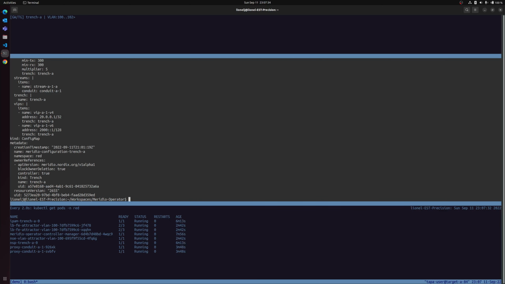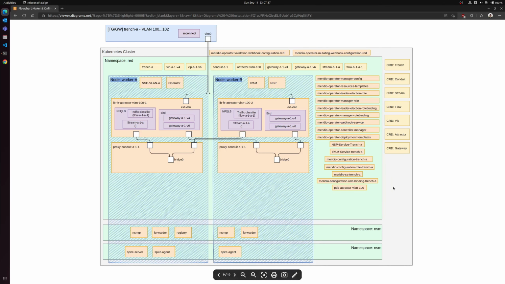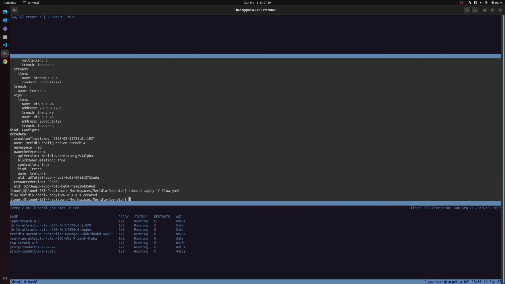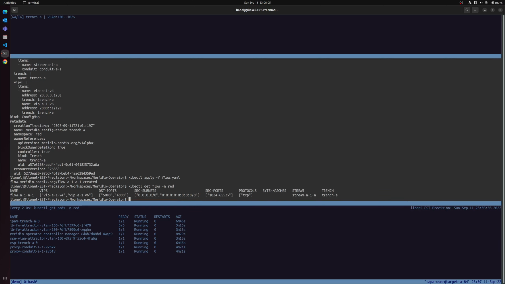And when deploying a flow custom resource, in the same way as the VIP, the gateway, and the stream, no new resource is installed in the cluster and only the config map is reconfigured. And now we are going to deploy a new flow. The flow is now deployed. And no new resource has been deployed while deploying the flow, but the config map has been reconfigured.